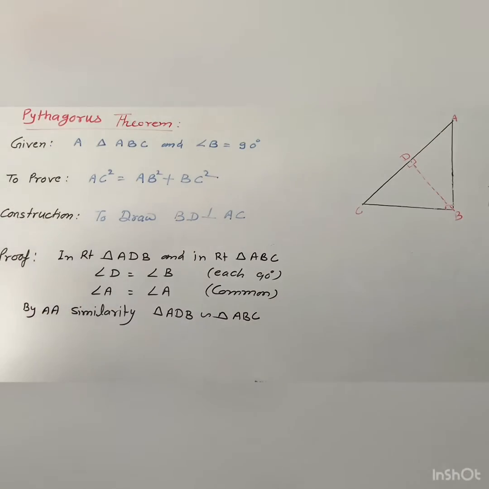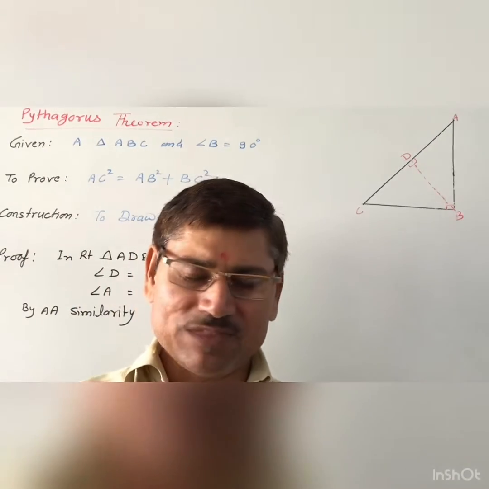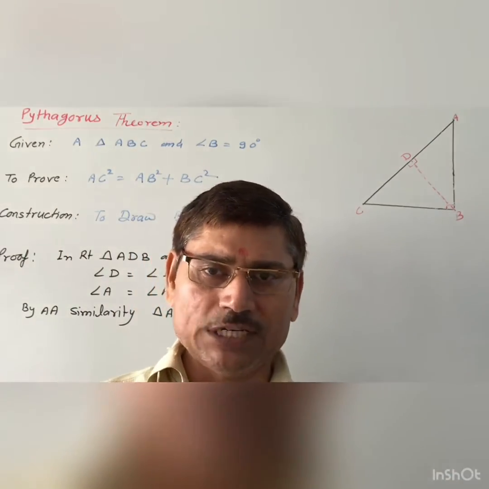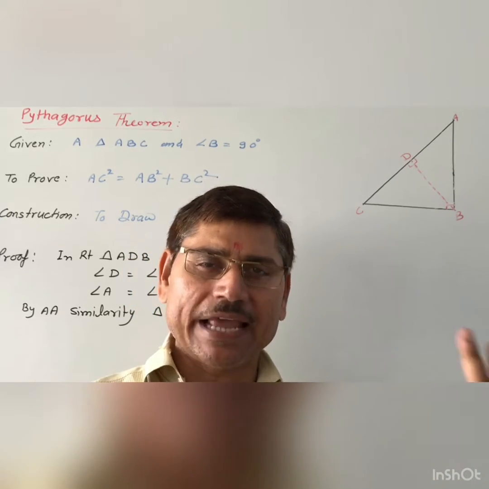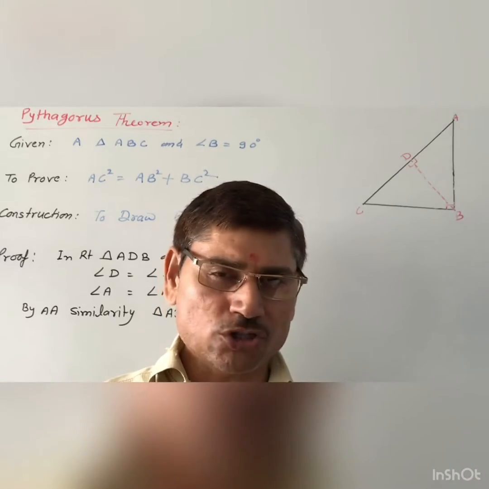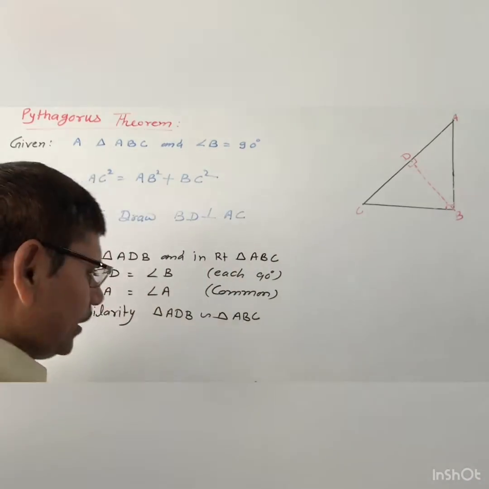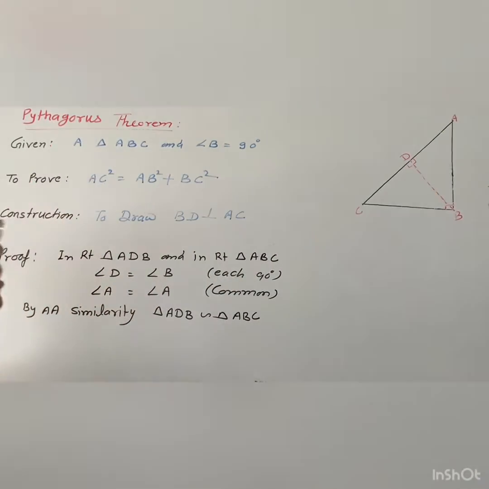If these two triangles are similar, then you can conclude that the ratio of sides of these two triangles is proportional. So you can write here the ratio of sides.